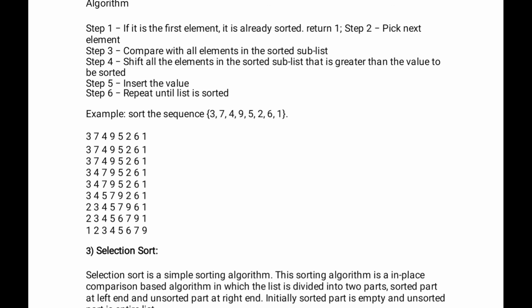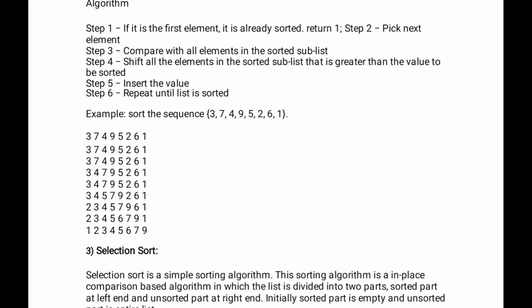If it is the first element, it is already sorted. Pick the next element and compare with all the elements in the sorted sublist. Shift the greater values in the sorted list. Insert that value in the appropriate position.